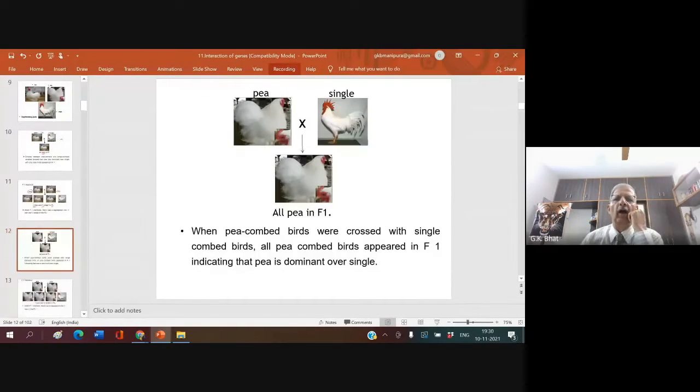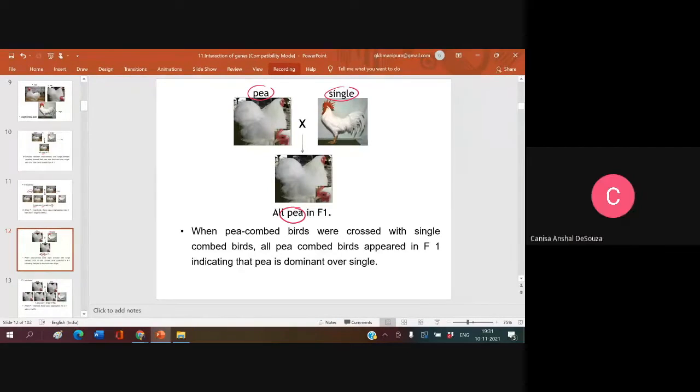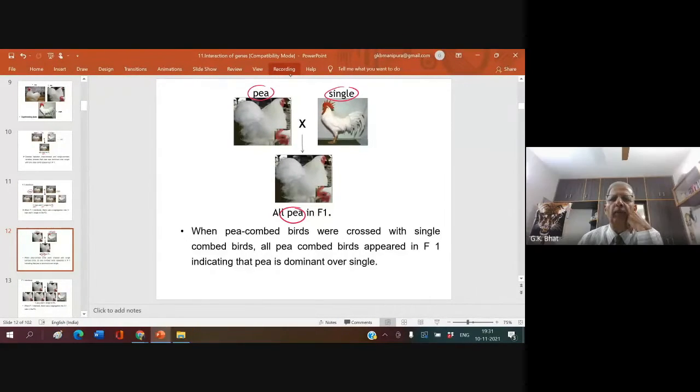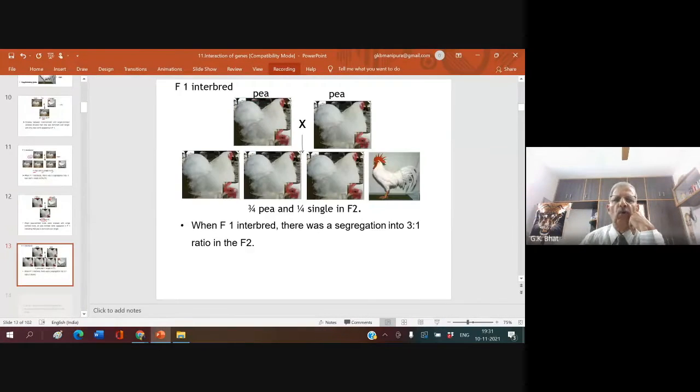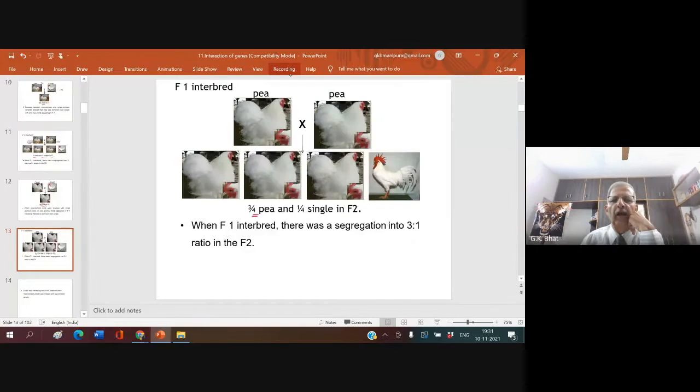Now you have pea comb crossed with single. F1 is pea. What is the indication? Pea is dominant over single. When this F1 pea is selfed, you get in F2 3/4 pea and 1/4 single. Right?